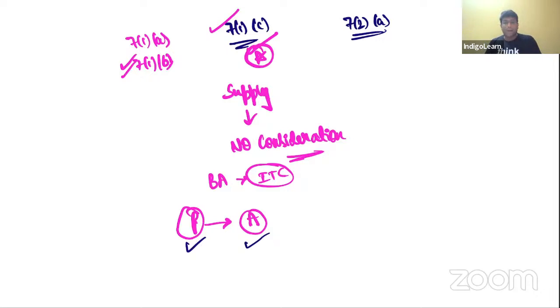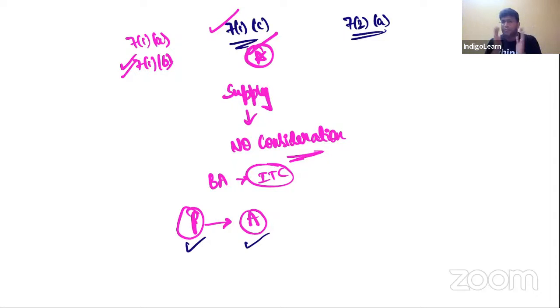So what is the first point? Permanent transfer or disposal of business asset on which ITC is claimed. Second point, supply between what? Distinct or related persons in the course or furtherance of business. Third point, transfer of goods from principal to agent.